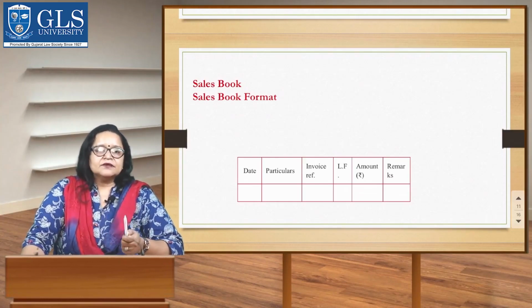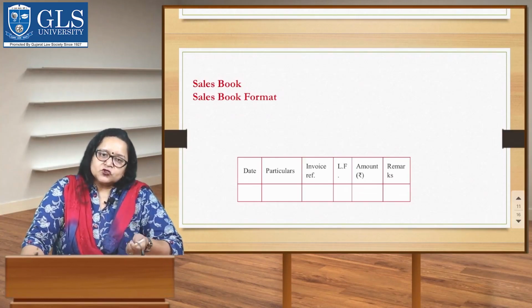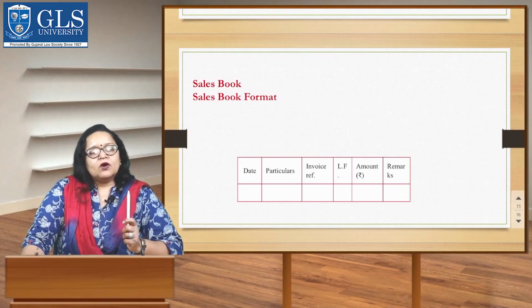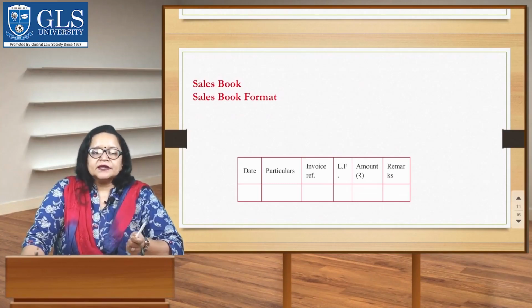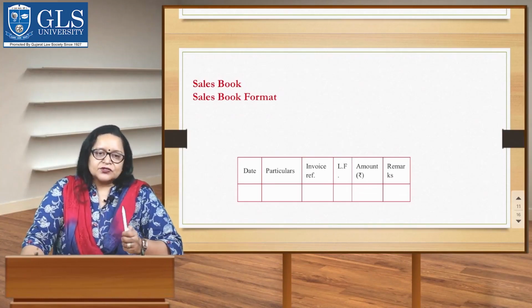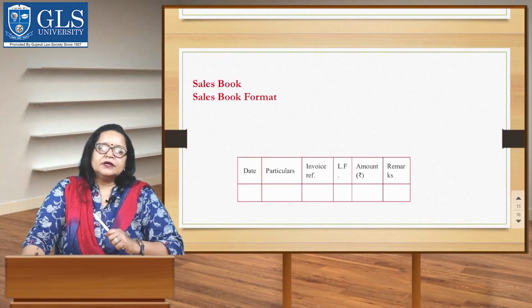In this case, we record entries from the source document. We also record entries with the net amount of the invoice. Now, let's discuss sales return or return inwards book.